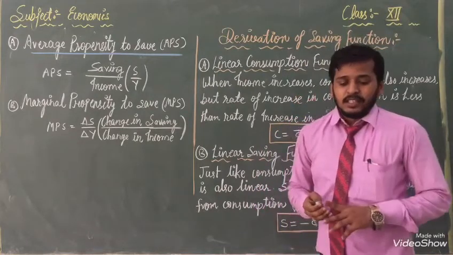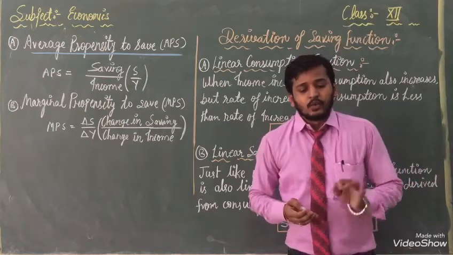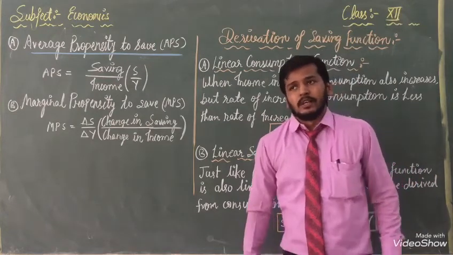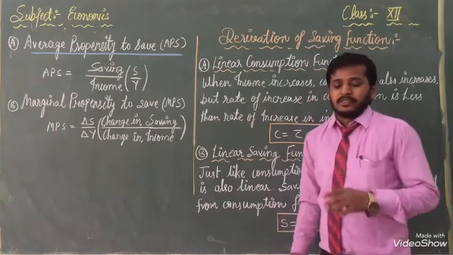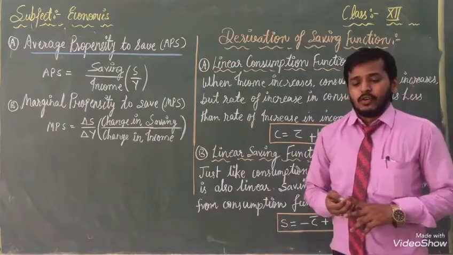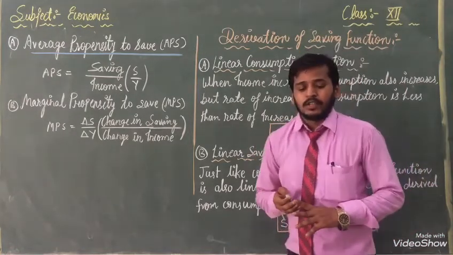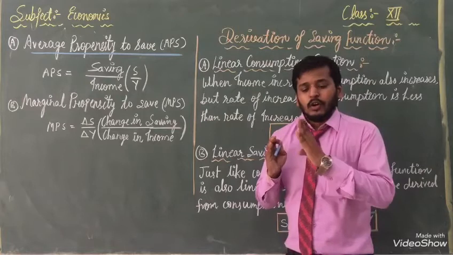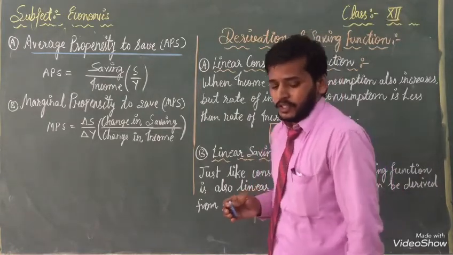It is defined as the ratio of total saving to the total income of the economy. It is defined as the ratio, okay, the ratio of total saving to the total income of the economy.